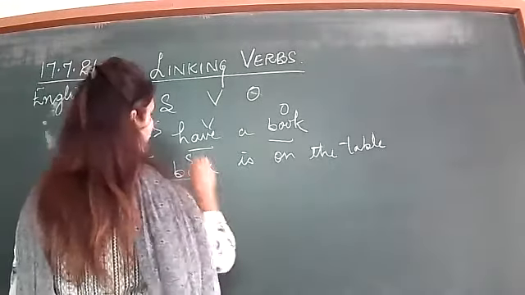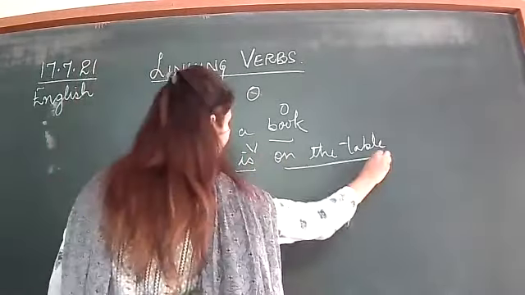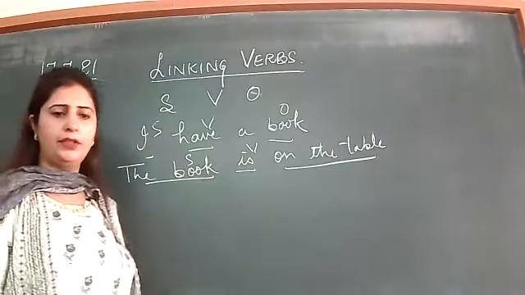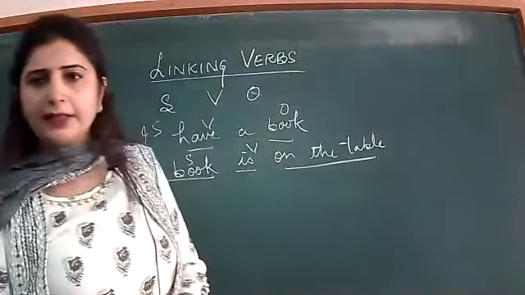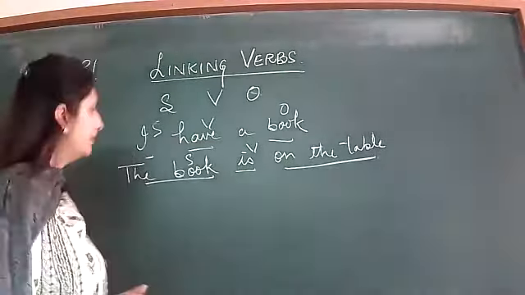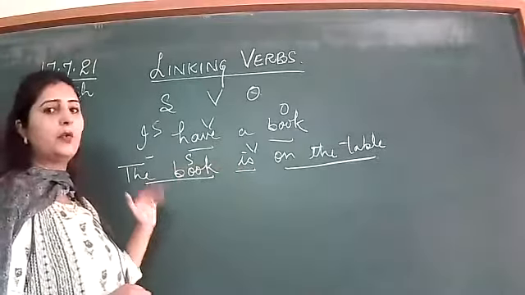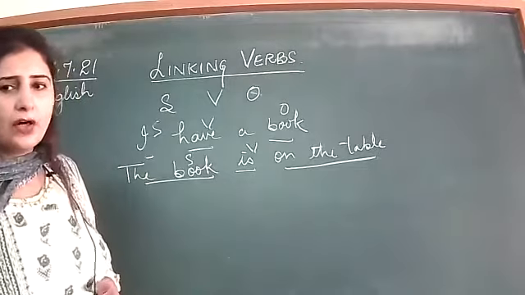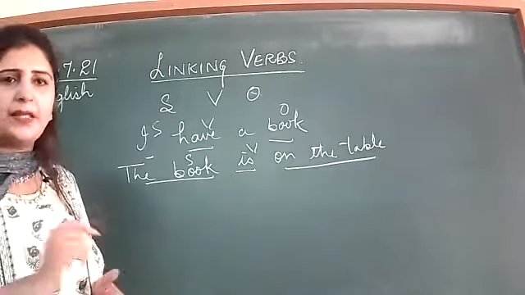Here this is subject, verb. Is on the table an object? No, it is not an object. It is adding some information to the main subject, that is book. So it is not an object. So one thing is clear, in order to complete a sentence, it is not necessary that an object must be there.